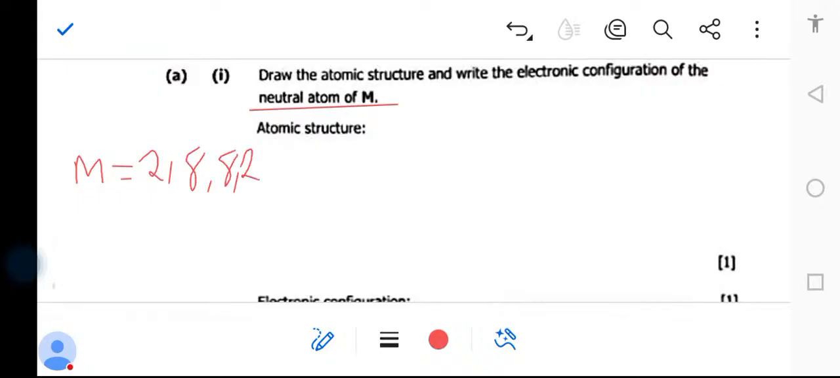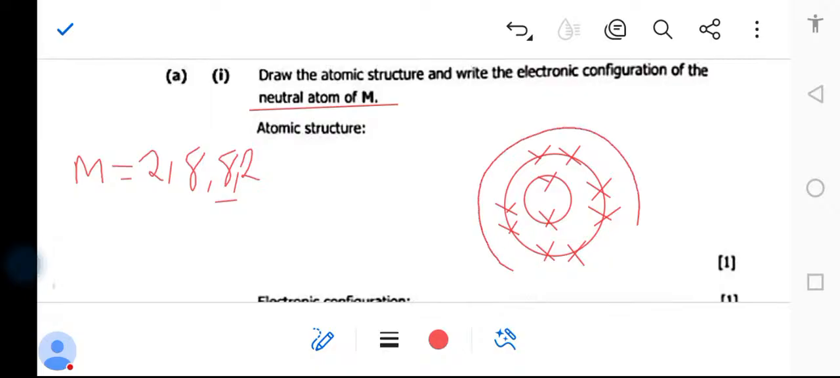This was before losing. So the first shell, how many electrons has it got? It has got 2. The second shell, how many electrons has it got? It has got 8. You're going to say 1, 2, 3, 4, 5, 6, 7, 8. The third shell has 8 also.